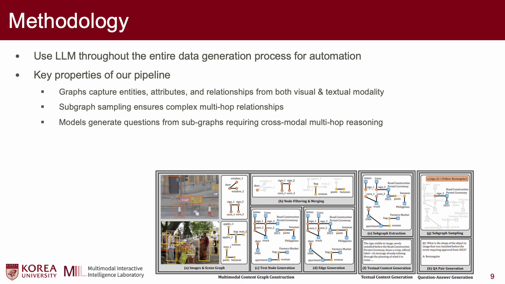Moving on to the methodology, we use LMs throughout the entire data generation process for automation. Key properties of our pipeline include the graph, where the graph captures entities, attributes, and relationships from both visual and textual modality. Subgraph sampling ensures complex multi-hop relationships, and models generate question and answer pairs from the sampled subgraph, which require cross-modal multi-hop reasoning.